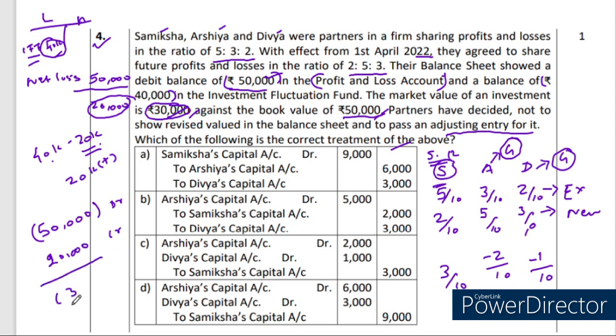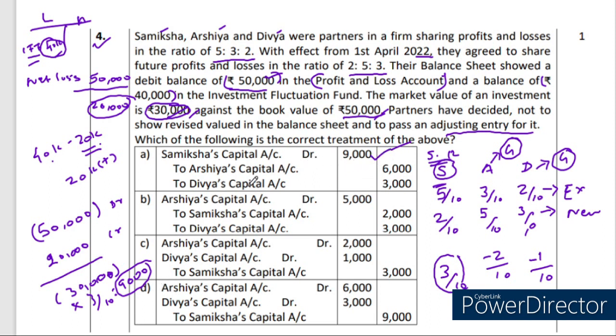So the 20,000 is the available amount we have. So negative is greater here. If positive were greater, the sacrificing partner could be credited. What is the sacrifice? 3 by 10, right? So 3 by 10 of 30,000 will be how much? 3 into 3 is 9,000 rupees. But it is a negative figure. If it is a positive figure it can be credited, which means a negative figure will be debited, right?